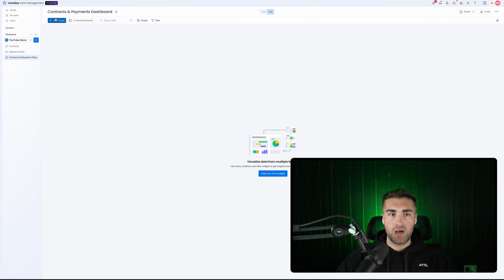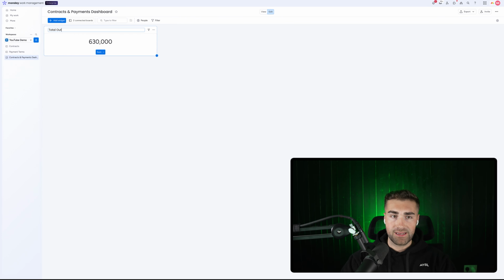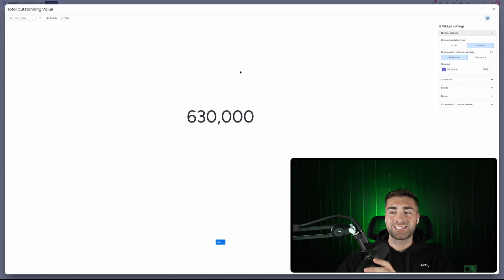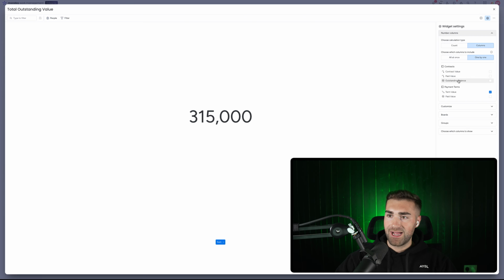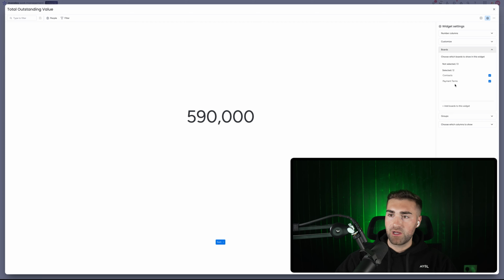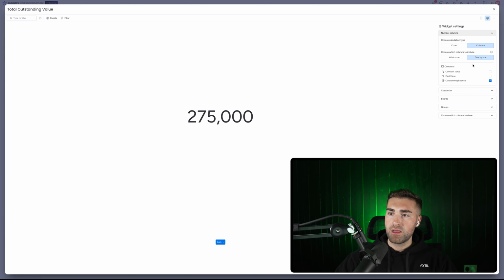Now, the first widget that I want to know, and it's just going to be a numbers one, is I want to see total outstanding contract or total outstanding value. So I want to see how much money is still due in for our business. So I would go settings and then one by one, and then I just want to see outstanding balance. Just go to boards first and just unselect the payment terms because it's just the contracts that we want to see. And then outstanding balance one by one.